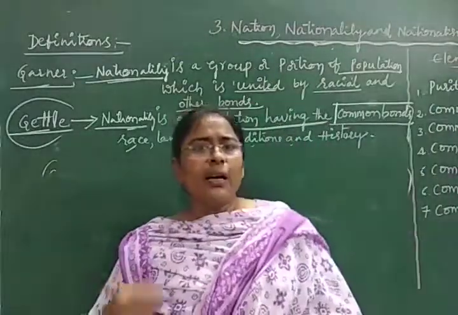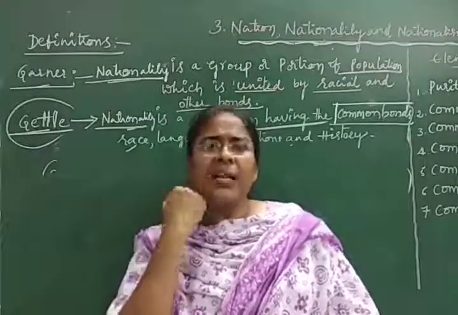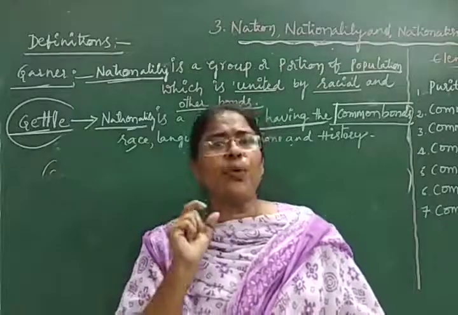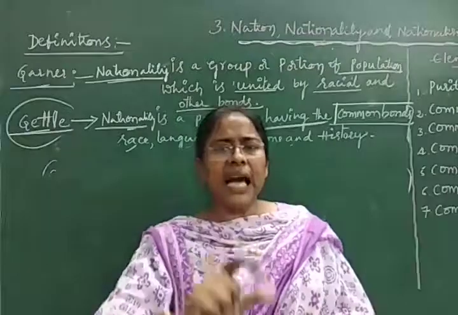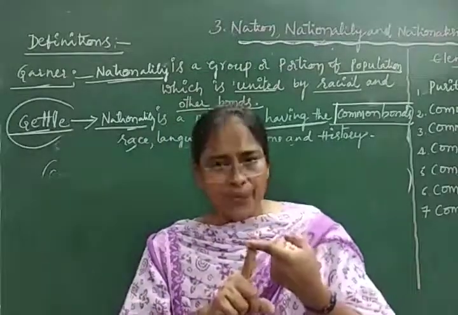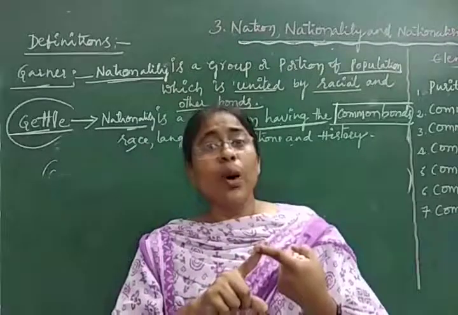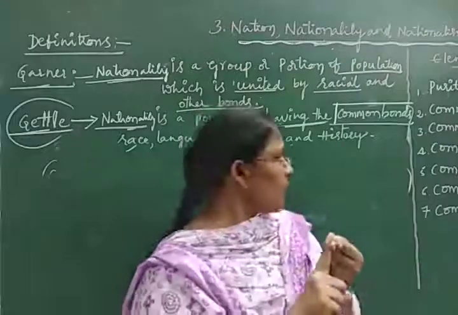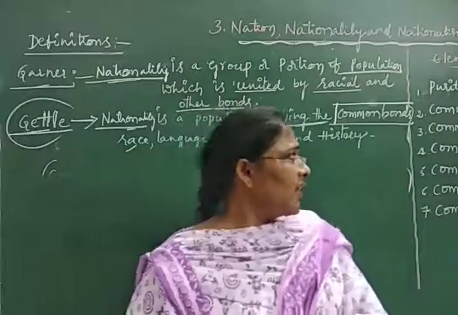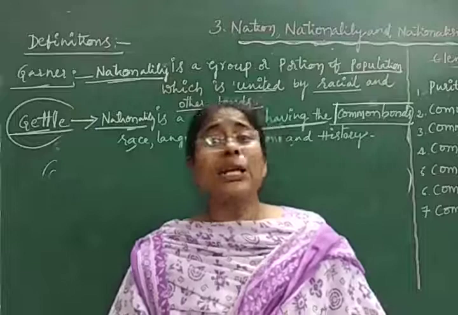You may have a question from this chapter like this: define nationality and explain the essential characteristics of nationality. What are the characteristics or features of nationality? First, purity of race, also known as common race, common heritage. Second, common language. Third, common religion, common territory, also known as geographical unity.